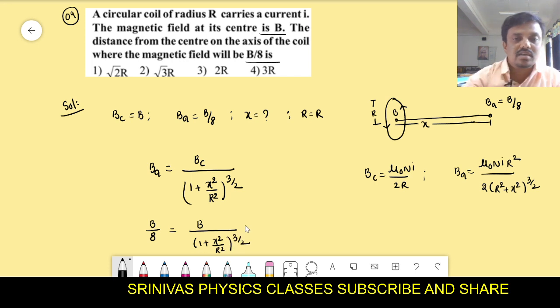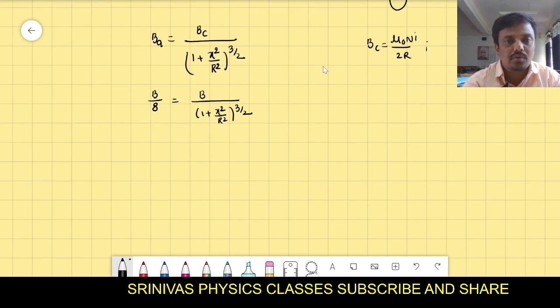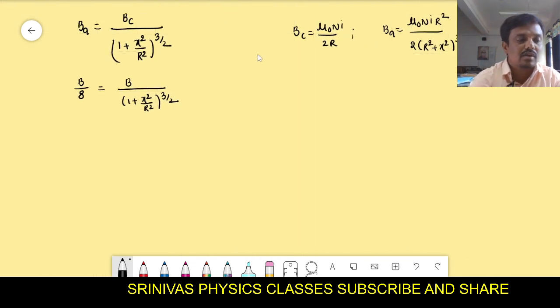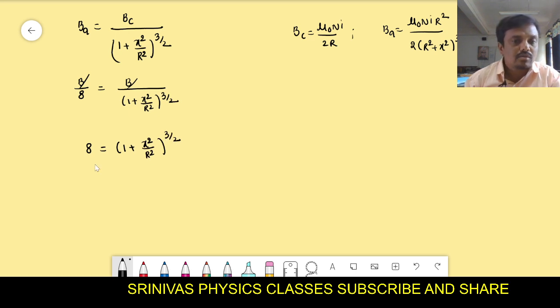Now we have to simplify some more. For that purpose, listen very carefully and try to understand each and every step. That is the reciprocal, 1 by 8 we got here. We will get cross multiplication: 8 is equal to 1 plus x square by r square whole power 3 by 2. Now 2 cube we can write here, that is equal to 1 plus x square by r square whole power 3 by 2.